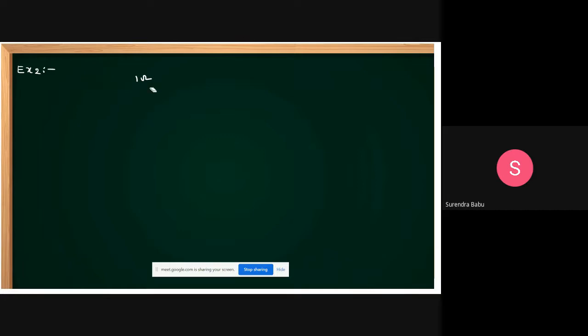Okay, I'm drawing clearly. This is a 1 ohm resistor, and this also a 1 ohm resistor. It's a plus minus 10 volts. This is a 3 ohm resistor and it is a 2 ohm resistor.